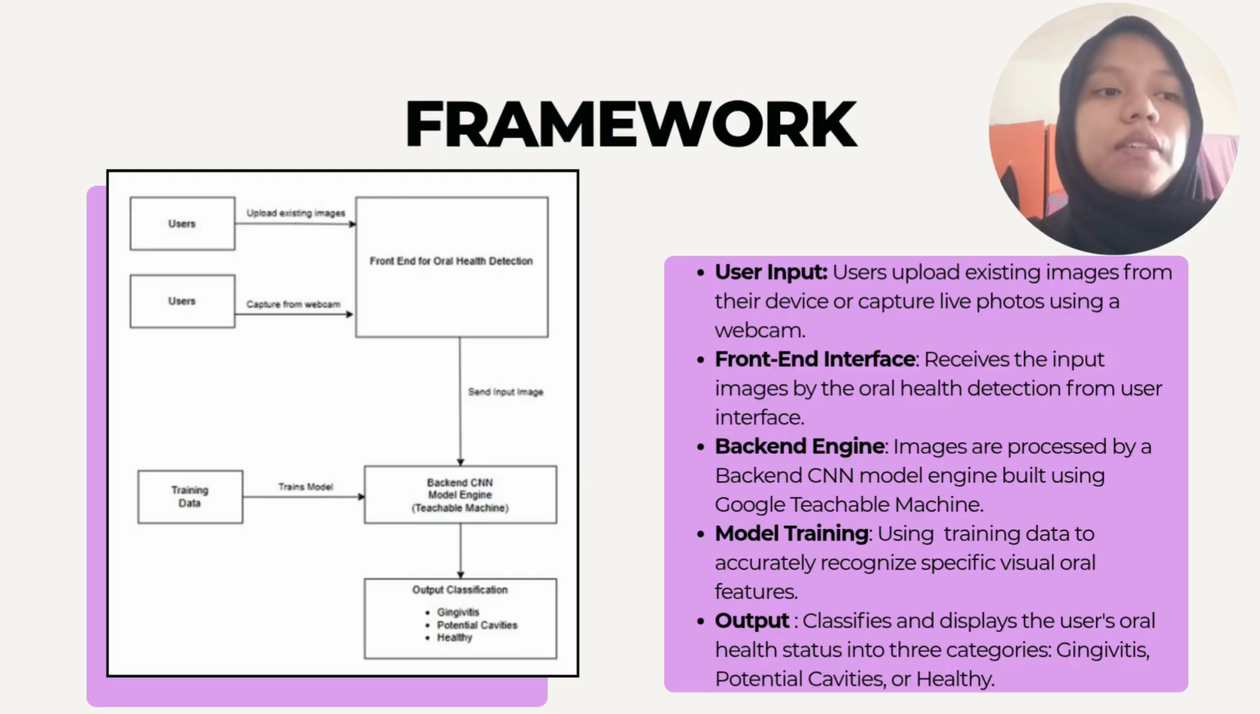Okay, so once the front end interface sends the input image, it will directly go into the backend CNN model engine that was built using Google Teachable Machine. This engine is powered by the training data, which means the model is trained so that it can recognize the visual features of the dental conditions accurately. This model then will process the image data and display the result by classifying the user's oral health status into three categories, which are gingivitis, potential cavities, or healthy.